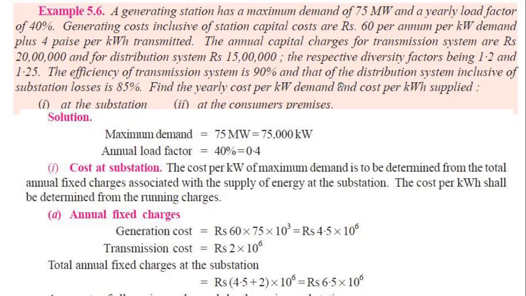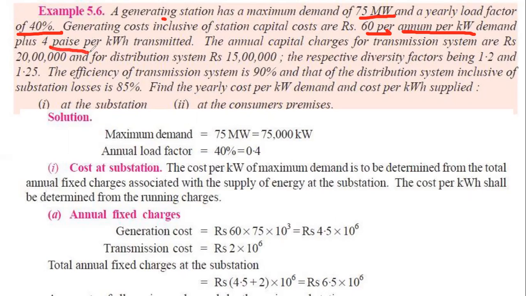So at the very beginning, you can see the question is given. Please ask questions if you face any difficulties during my explanation. A generating station has a maximum demand of 75 megawatt, my student. The yearly load factor is 40%, that means the load factor over the year is 40%. The generating cost, inclusive of station capital cost, is 60 taka per annum, that means per year per kilowatt demand.